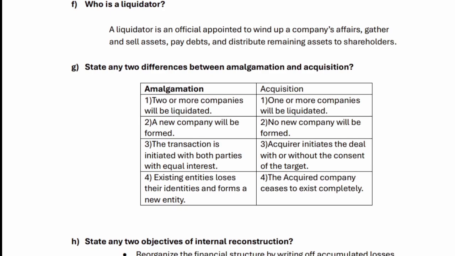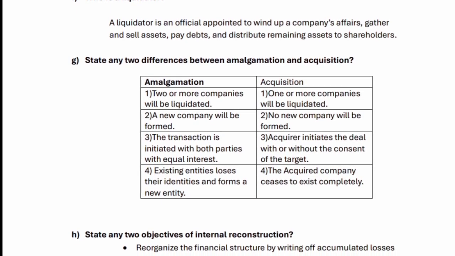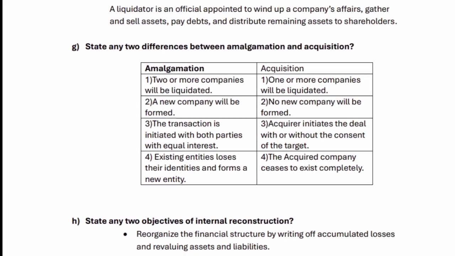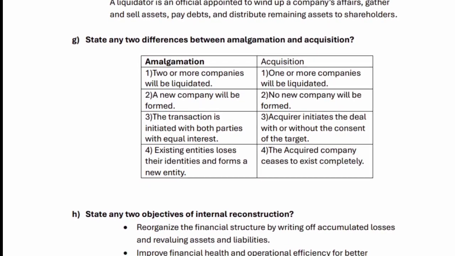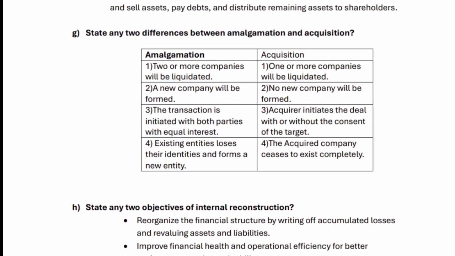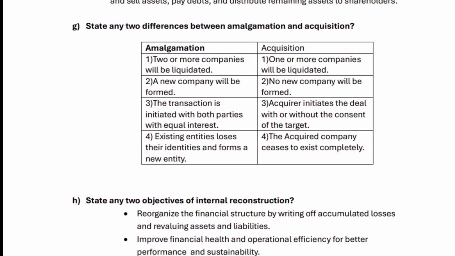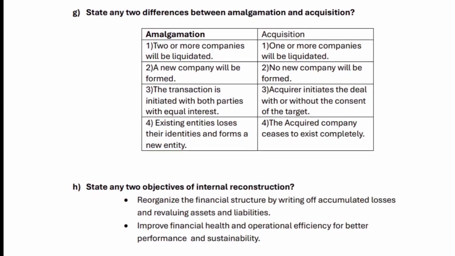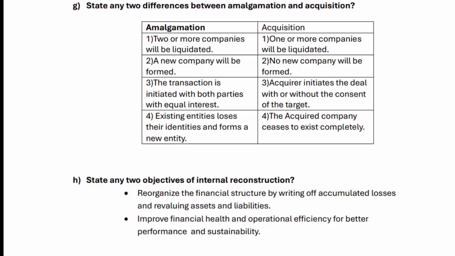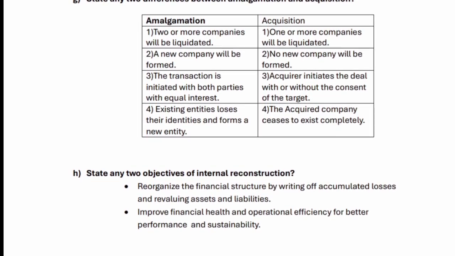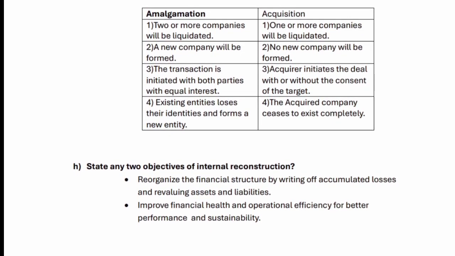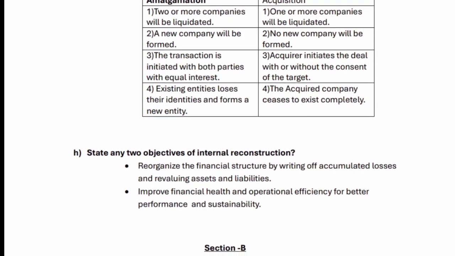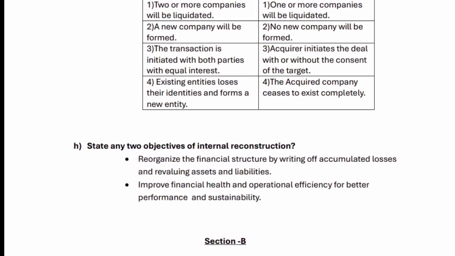G. State any 2 differences between amalgamation and acquisition. Amalgamation: 1. 2 or more companies will be liquidated. Acquisition: 1. 1 or more companies will be liquidated. 2. A new company will be formed. 2. No new company will be formed. 3. The transaction is initiated with both parties with equal interest. 3. The acquirer initiates the deal with or without the consent of the target. 4. Existing entities lose their identities and form a new entity. 4. The acquired company ceases to exist completely.